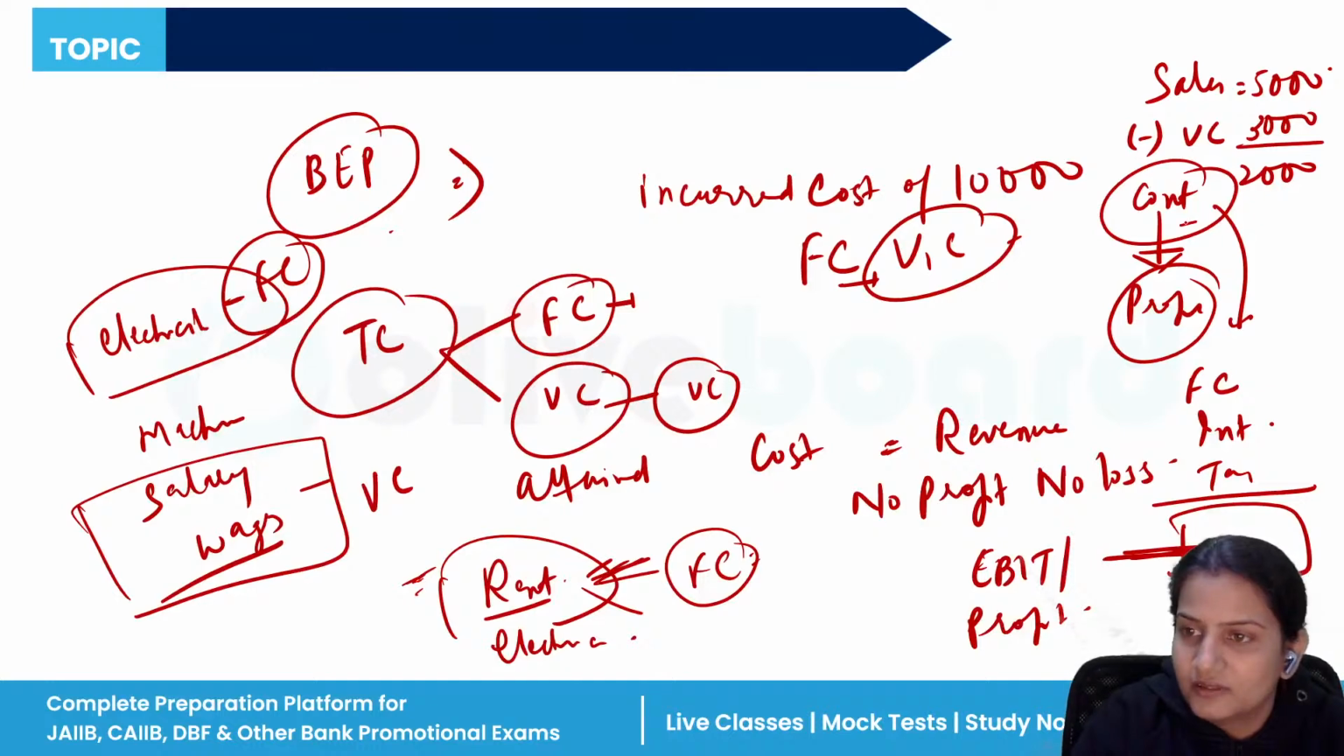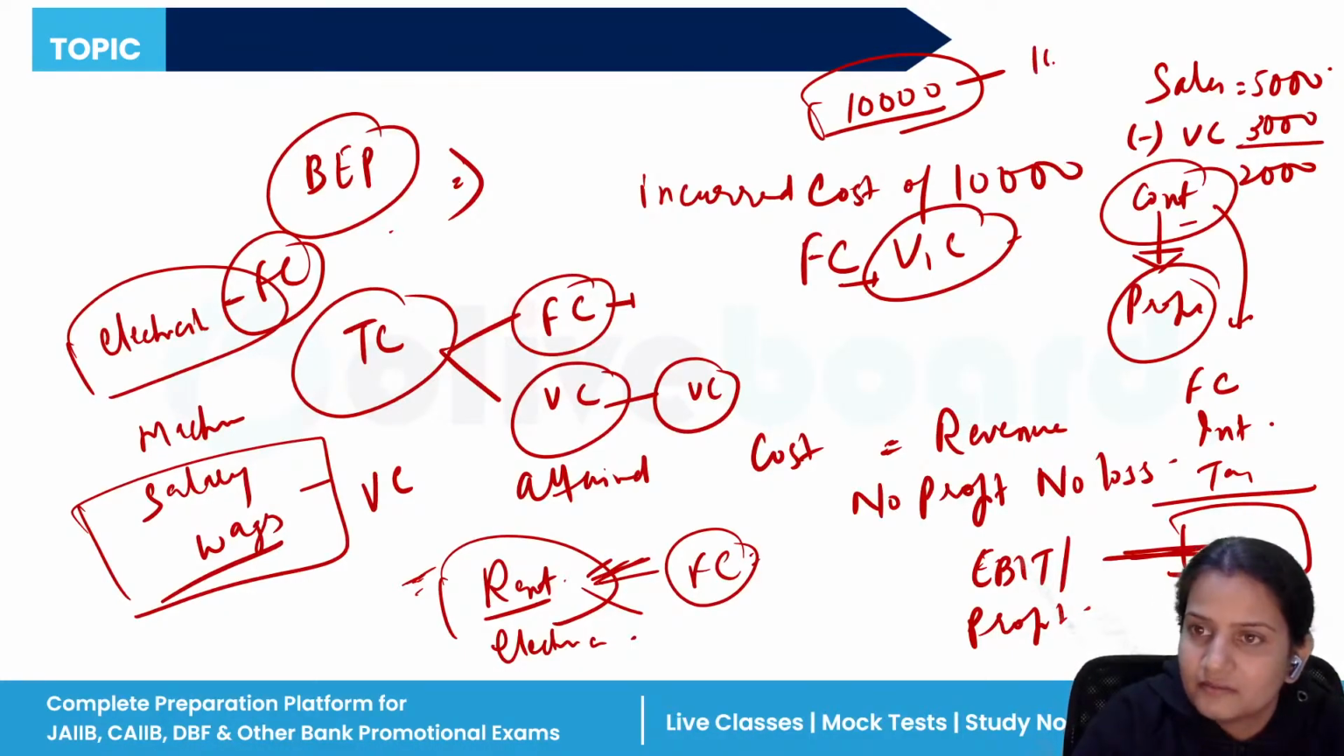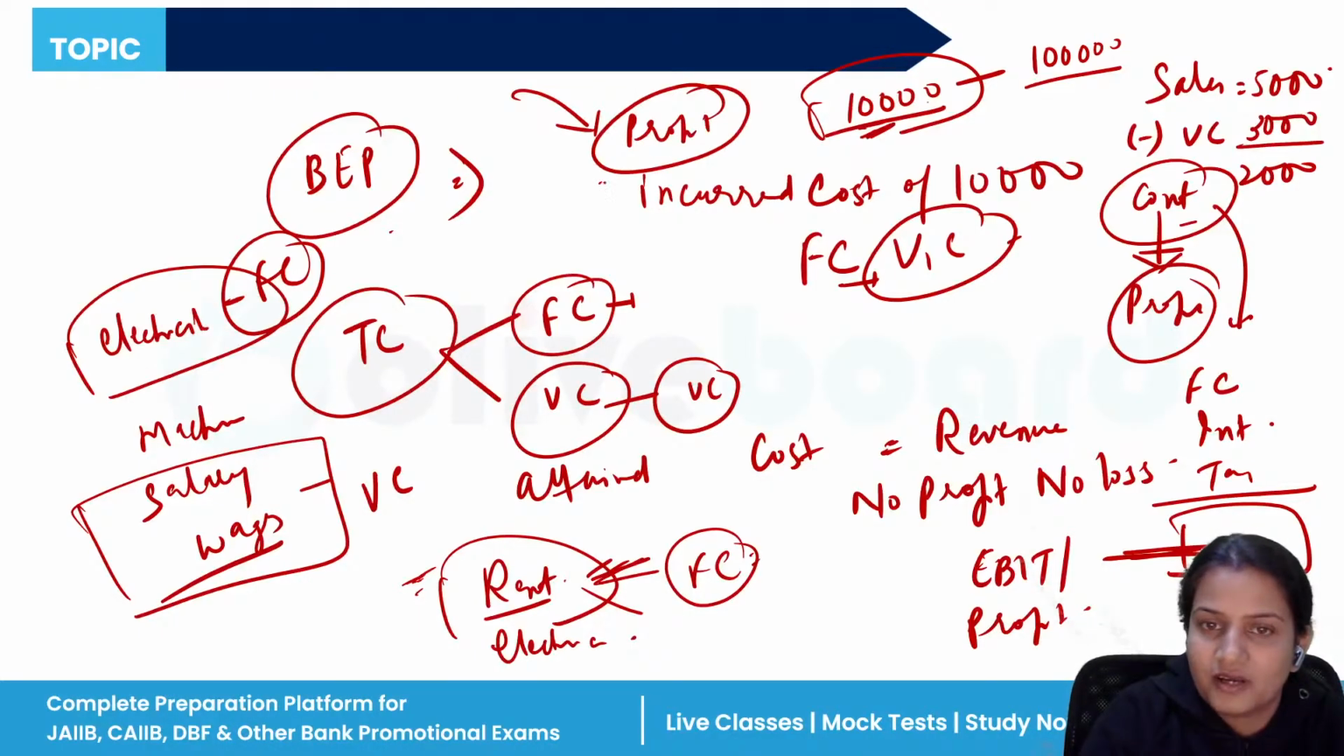After doing all these things, a company comes to a position where they have expended 10,000, and in return, after deducting variable cost and fixed cost, they reach a position where their cost has been recovered. Once their cost has been recovered, that position is the break even point. After that, whatever comes will be the profit of the company. Clear?